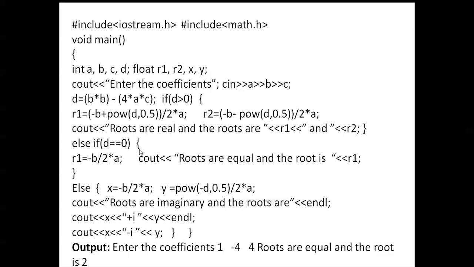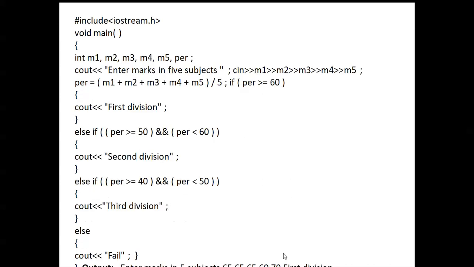Else if d double equal to 0, roots are equal and the root is r1. Else, x is equal to minus b by 2a, and the roots are imaginary, the roots are x plus i and x minus i. Enter the coefficients 1, minus 4, 4. Roots are equal and the root is 2.